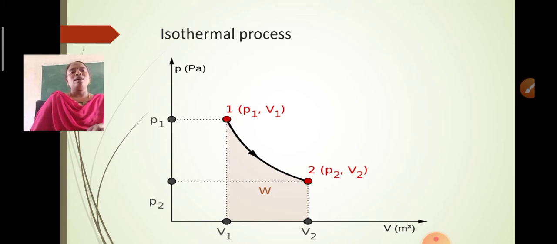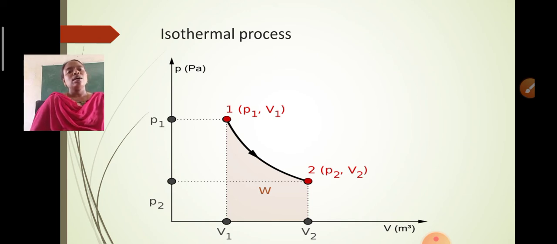And of course, if you consider an ideal gas which goes isothermally, that means at a particular temperature, from its initial state P1 V1 to its final state P2 V2, at any intermediate stage we can say that the work done delta W is equal to P into delta V. As delta V tends to 0, summing delta W over the entire process, we can say W equals the integral from V1 to V2 of P dV. So as the system goes from initial state to final state, we can calculate the work done: W equals the integral from V1 to V2 of P dV.